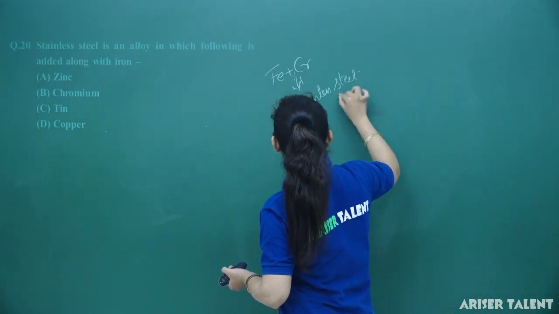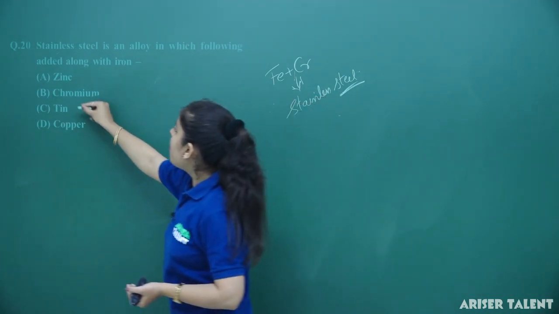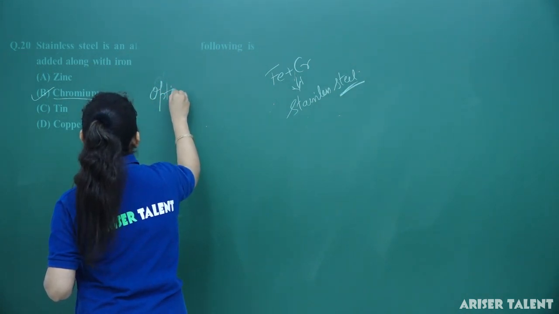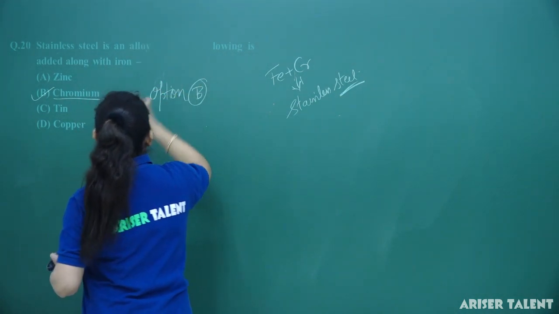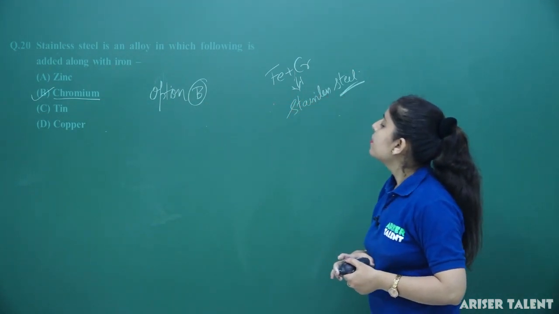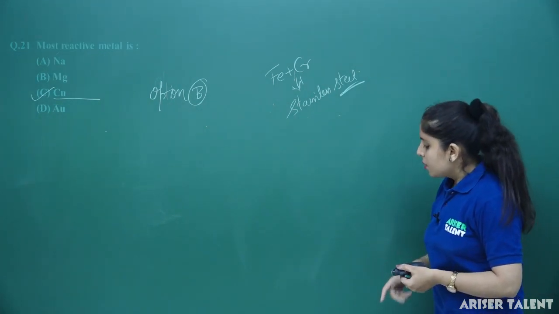So, which option is correct here? You can see that option number B, chromium, is going to be correct in this case. So, I must say that option number B is correct here.